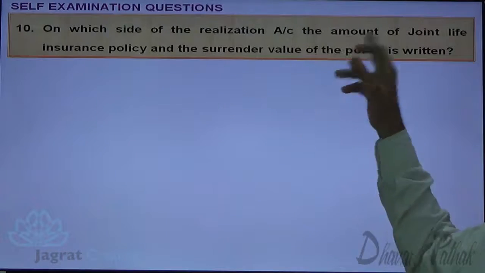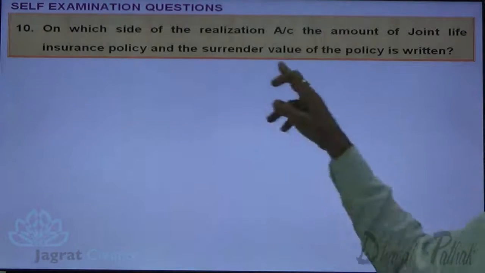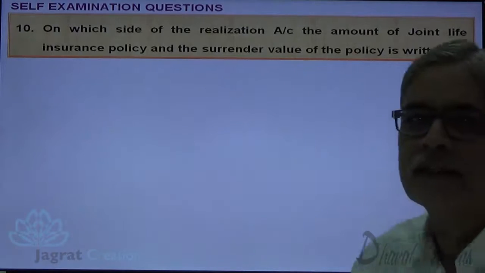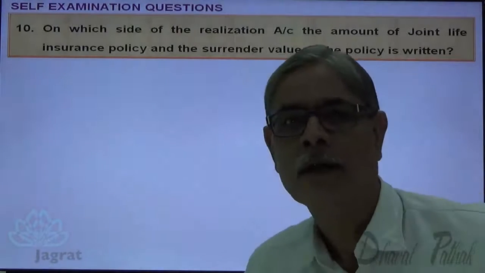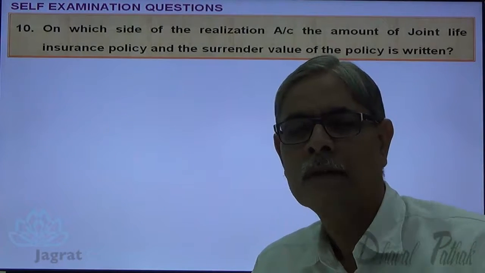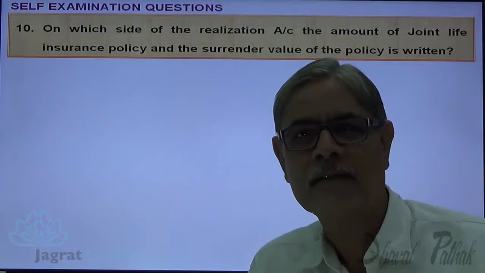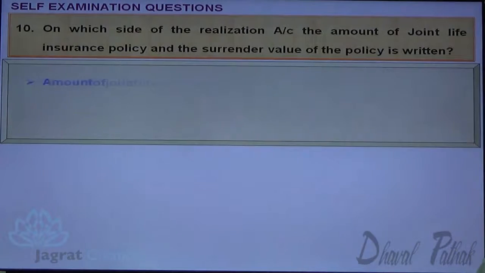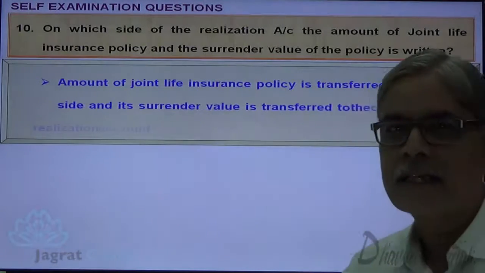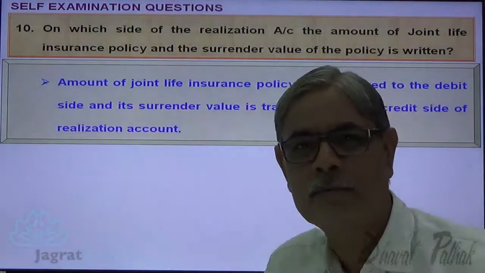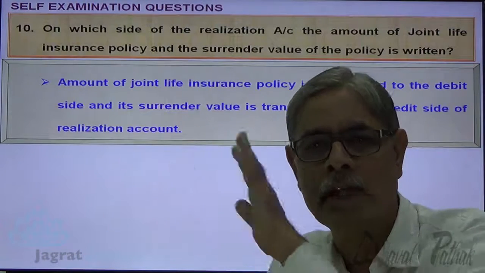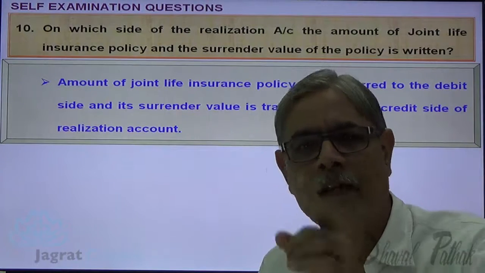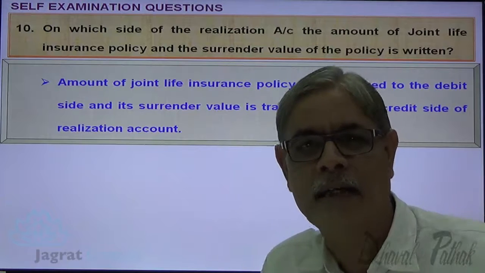On which side of realization account is the amount of joint life policy and the surrender value of joint life policy written? Now see, joint life policy is an asset. All assets are transferred or debited to realization account. Surrender value is the realized value of this asset, and the values realized for the assets are credited to realization account.